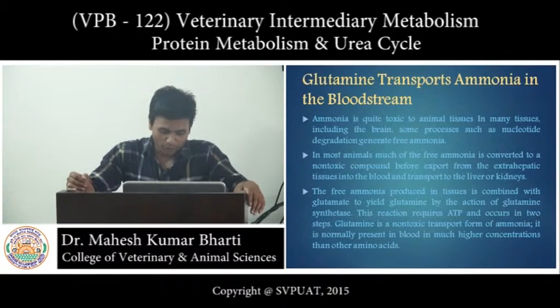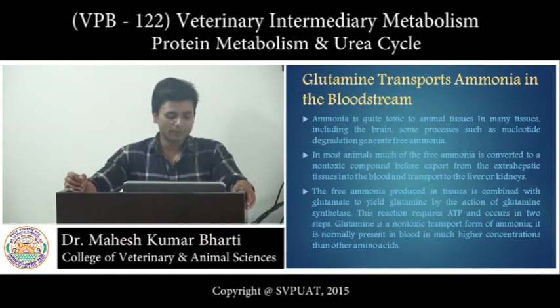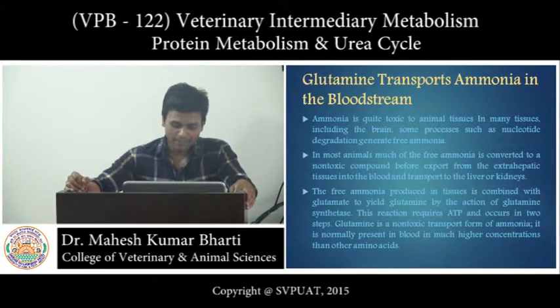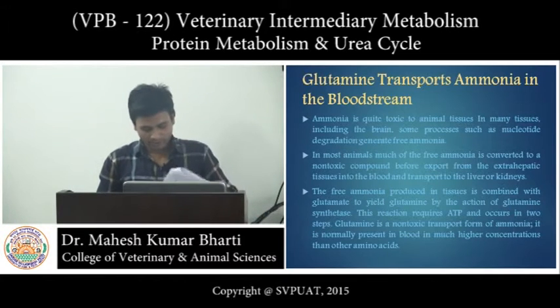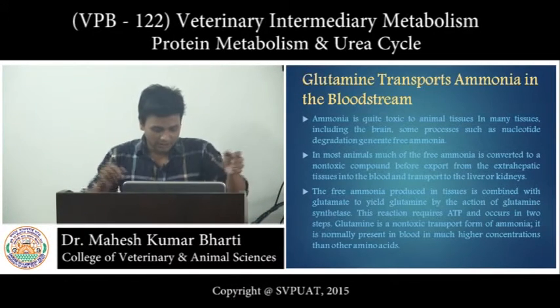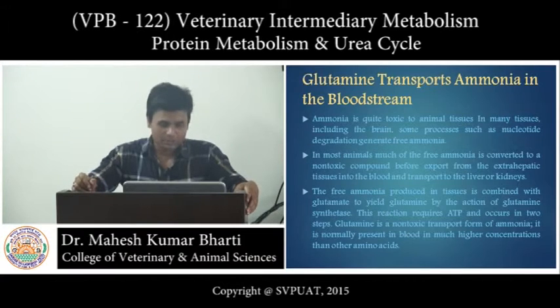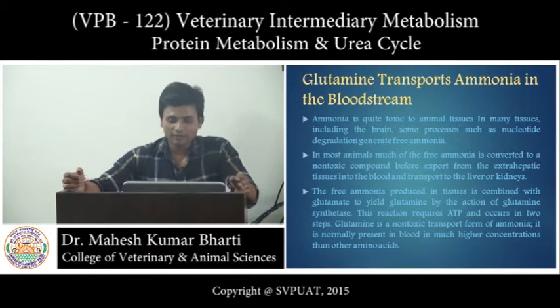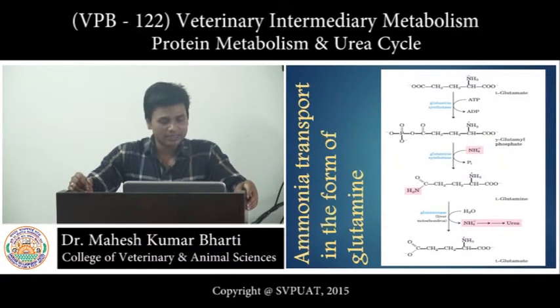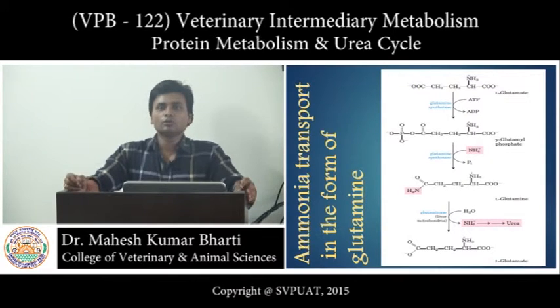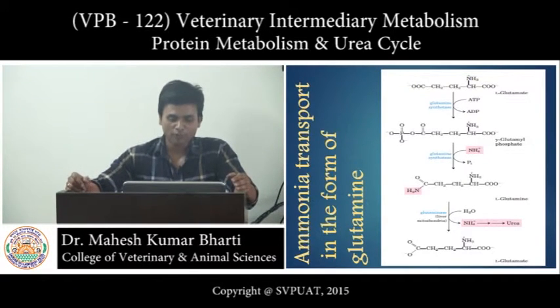The free ammonia produced in tissues is combined with glutamate to yield glutamine by the action of the enzyme glutamine synthetase. This requires ATP and occurs in two steps. If we talk about the brain, the brain converts protein into amino acids, and these amino acids lose their amino group in the form of ammonia.